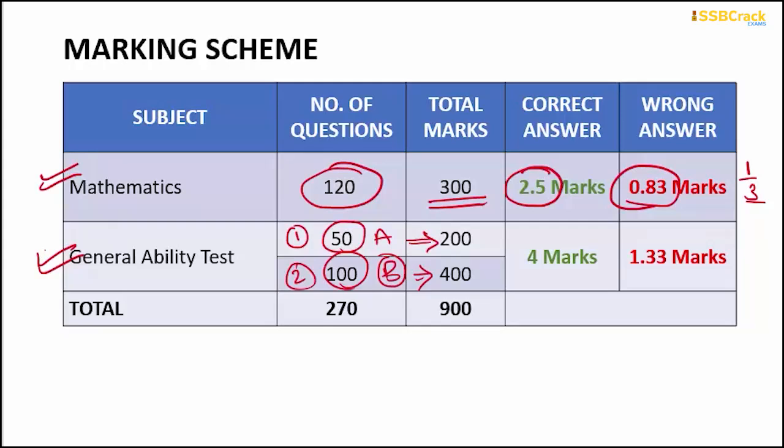And that makes it, for each correct answer you'll get 4 marks, and for each incorrect answer there will be a penalty of 1.33 marks, which is 1/3 of the total marks allotted to each question. Okay, now I hope you got this marking scheme. To wrap up, the total number of questions from both the sections, from both the papers, Maths and GAT, will be 270 and total marks allotted are 900.